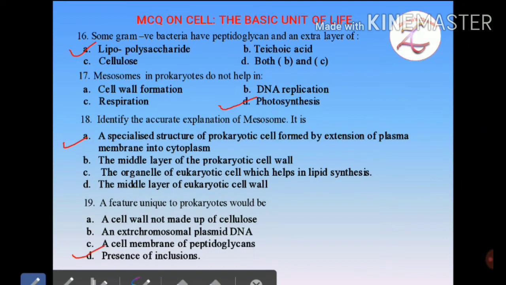Now let me explain what these inclusions are and why it is a unique feature of prokaryotes. Students, the eukaryotic cell is comparatively larger than the prokaryotic cell, and due to this larger size it dictates the need for compartmentalization. The need arises for compartmentalization to carry out various chemical processes within different areas of the cell, and these different chemical processes are conducted by membrane bound organelles.